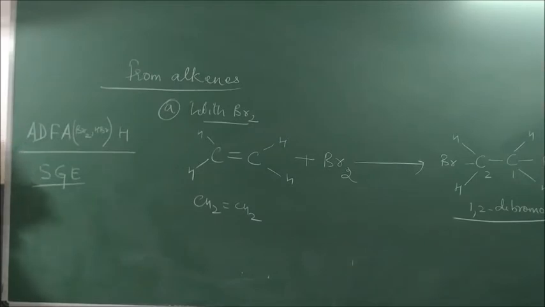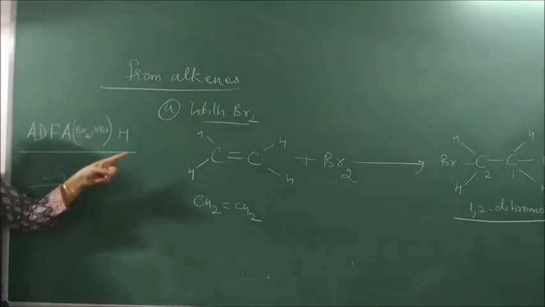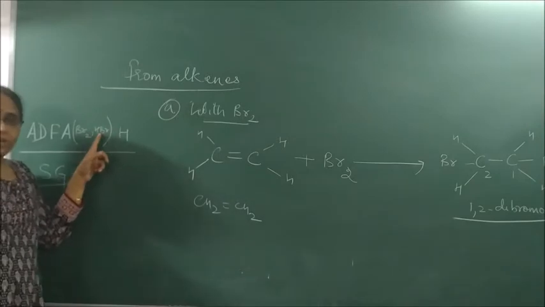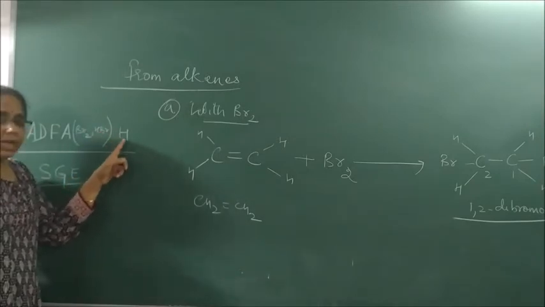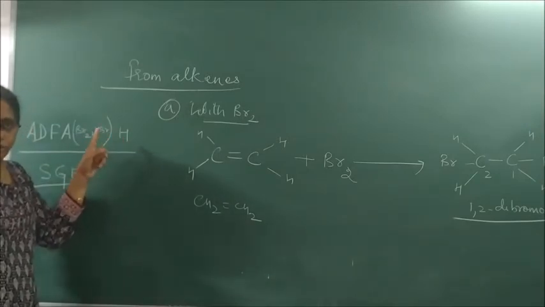Sometimes there are questions where two reactants are given to you and you have to make haloalkanes, but they may not be any one of these, so you should know the methods of preparation you have studied: from alcohol, Darzens process, free radical halogenation, from alkene by addition of Br2. Now we will study addition of HBr, and last is the halogen exchange method.